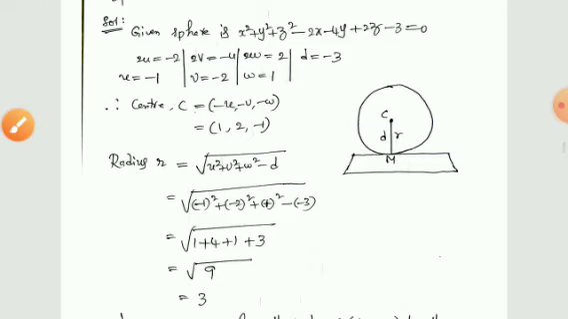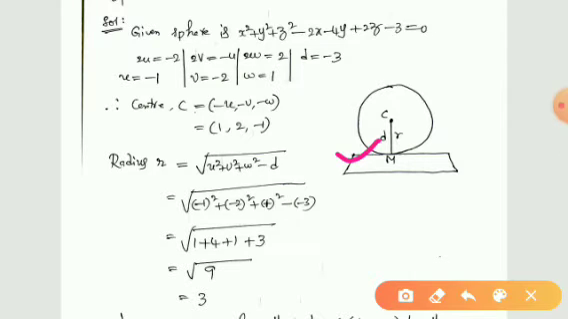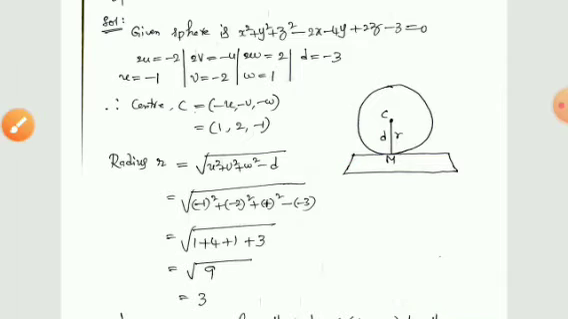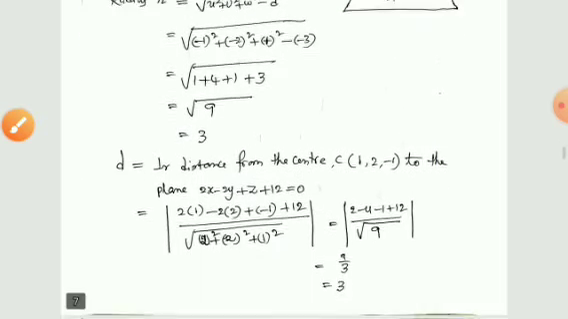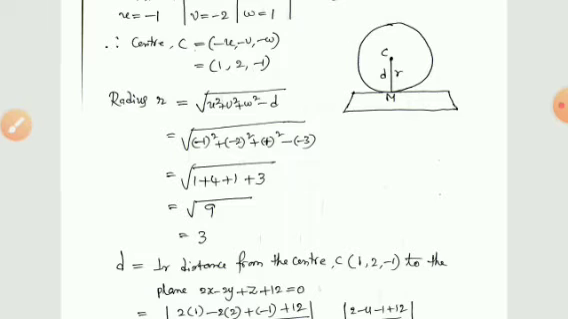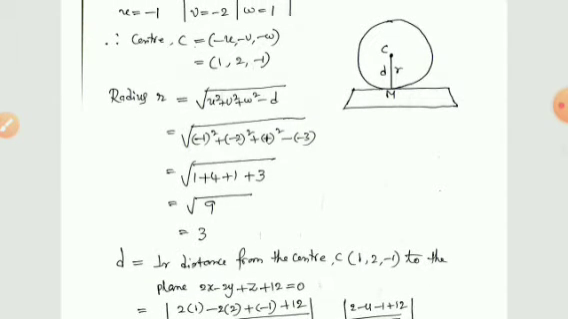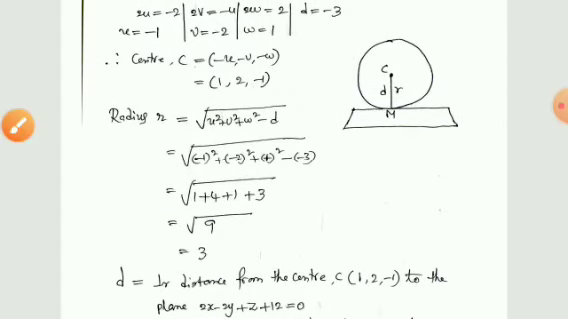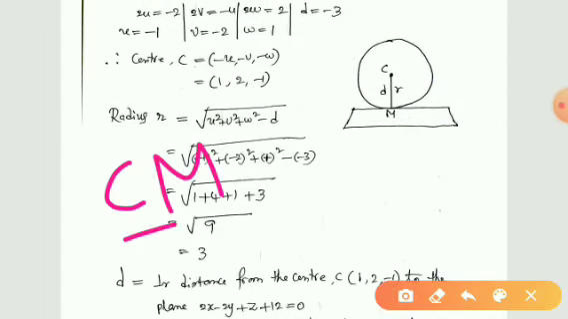What is the point of contact here? Here M is the point of contact. How can we find the point of contact? So this is the procedure. There are two procedures to find the point of contact in this case. So the first procedure is, we have to find the equation of the straight line CM. So to find the equation of the straight line CM, what do we need?